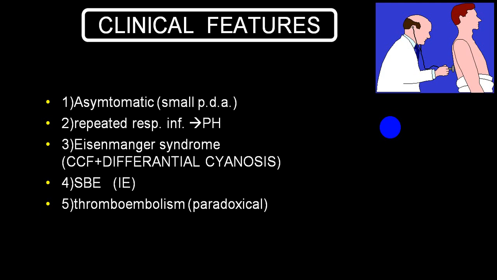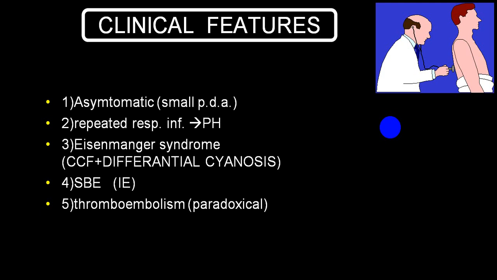When pulmonary pressure becomes equal to aortic pressure, Eisenmenger syndrome, then later on further elevation of pulmonary pressure, RV pressure is markedly elevated, RA pressure is elevated, congestive cardiac failure, and reversal of the shunt, differential cyanosis, chances of infective endocarditis, and also there will be an increased chance of thrombus formation in a dilated left atrium, and you will have a paradoxical thromboembolism or infective endocarditis leading to paradoxical thromboembolization.